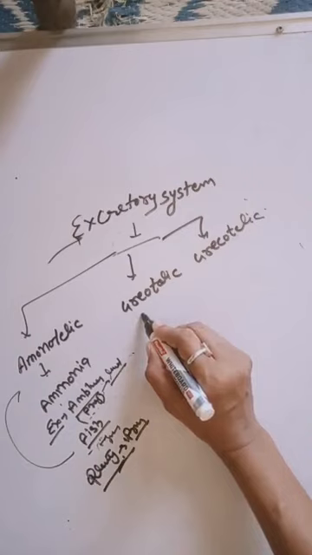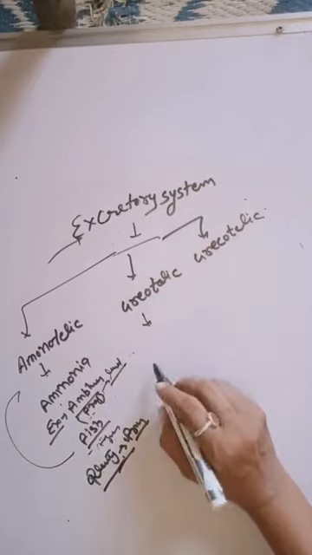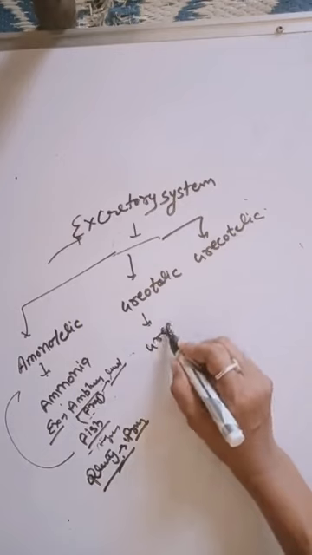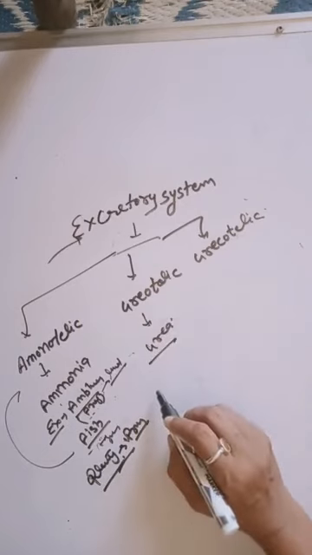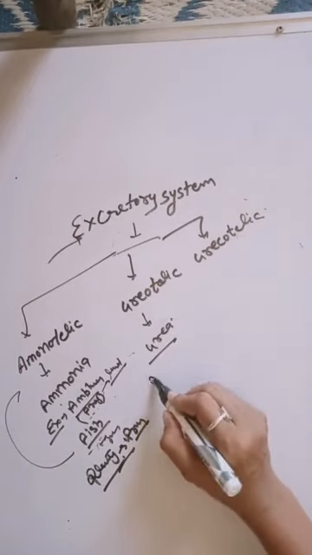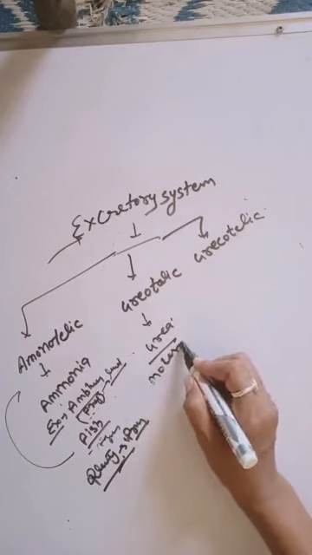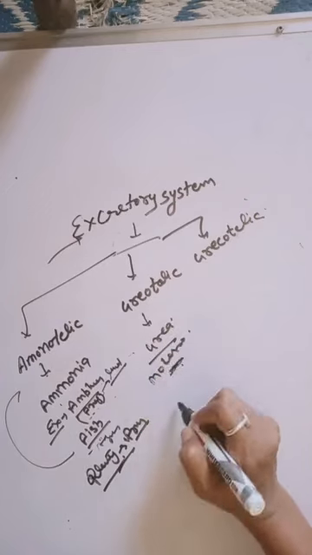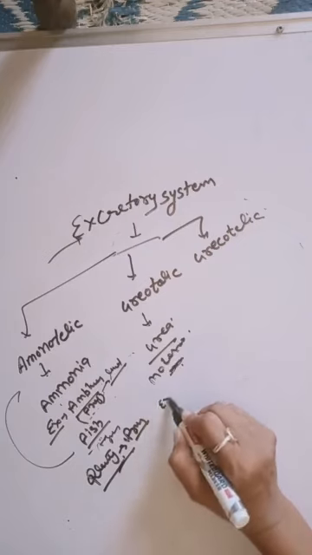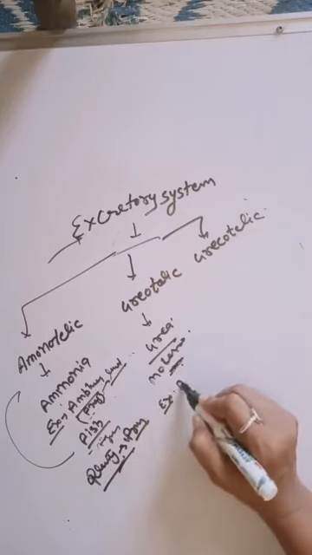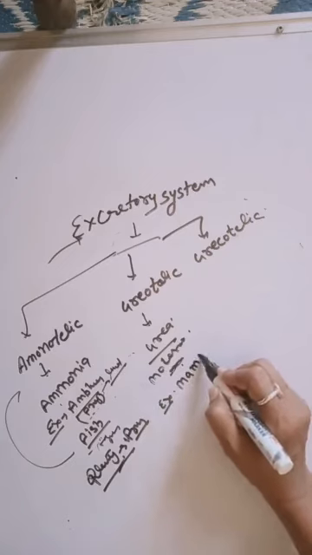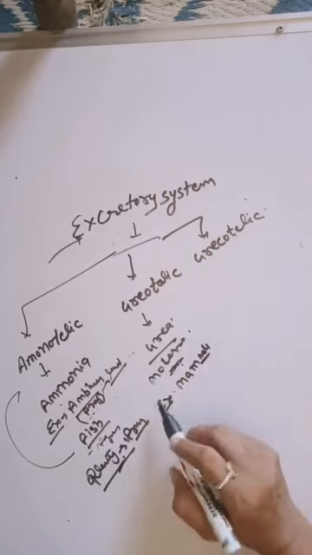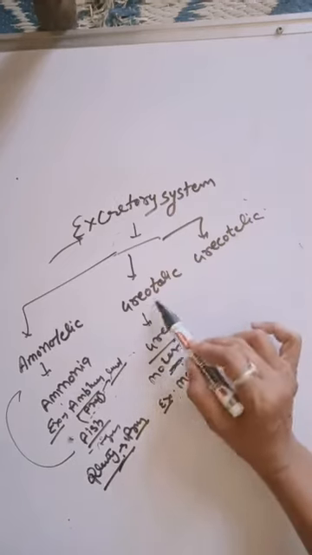Next, ureotelic, where the waste product is urea. A moderate amount of water is required to remove urea from the body. Examples of these animals are mammals. So these animals are called ureotelic.